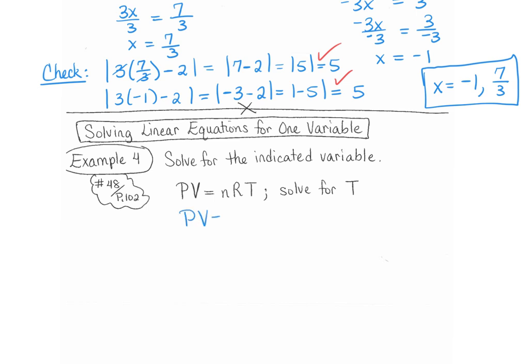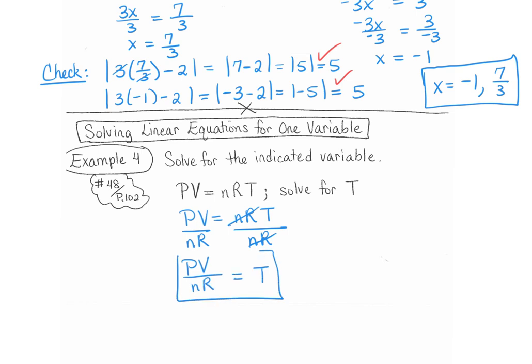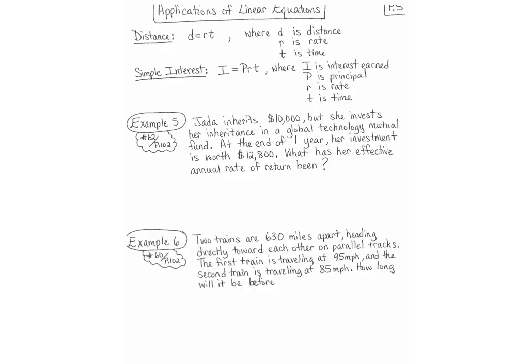So we have PV equals nRT. We want to get T by itself. So we need to divide both sides by N times R. So the N times R's cancel on the right, leaving us with PV over N times R equals T. We've isolated our variable. That's the final answer. So we solve for T. Okay? Excellent. Now, let's talk about some applications of linear equations.